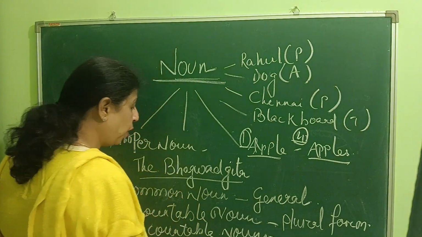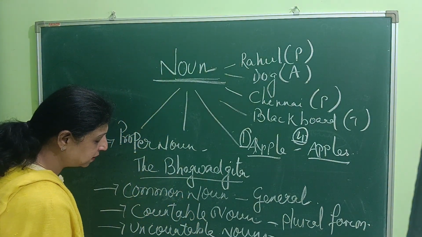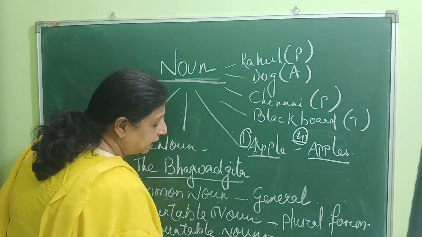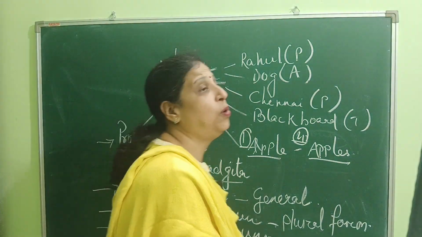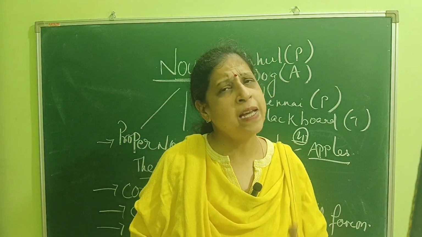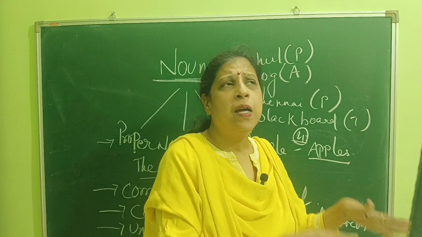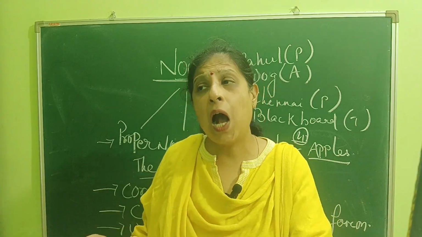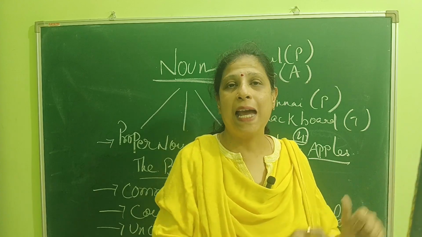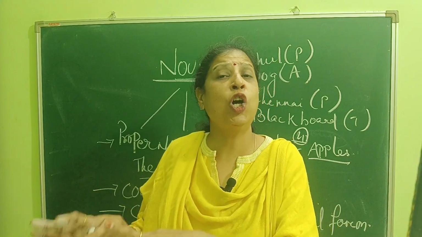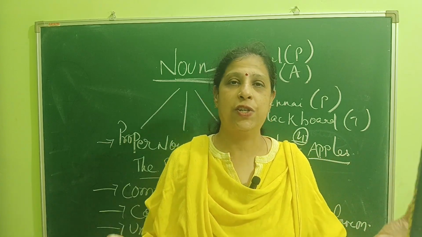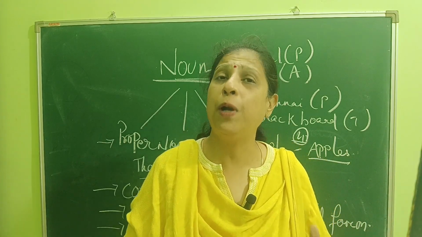Now, what is the next form of noun? The last form is collective nouns. A collective noun is a noun which is formed in a group. Every time we cannot say a group of sheep, a group of cows, so we need to name them. For example, a herd of cattle, a flock of sheep, a bouquet. What is a bouquet? A collection of flowers is called a bouquet.